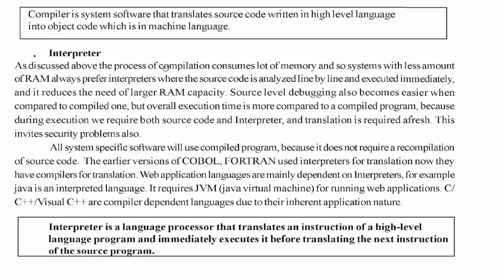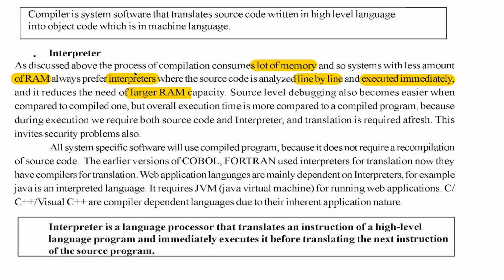As discussed, the process of compilation consumes a lot of memory because we need both. So for a system with a small amount of RAM, we always prefer the interpreter. What is an interpreter? An interpreter is where the source code is analyzed line by line, that's very important, and executed immediately. So it is line by line and executed, and reduces the need for larger RAM. Normally, whenever we use the compiler, we need the complete source program and also the object program. So both will be in the main memory. It consumes more space.